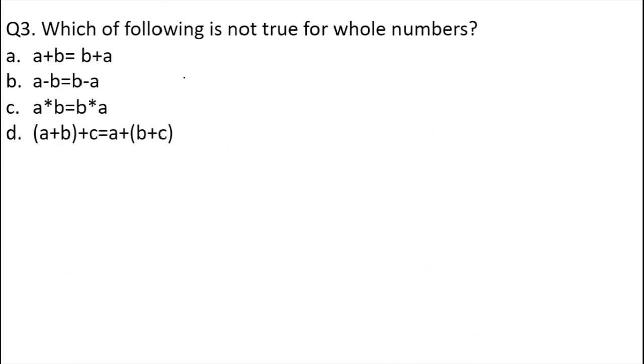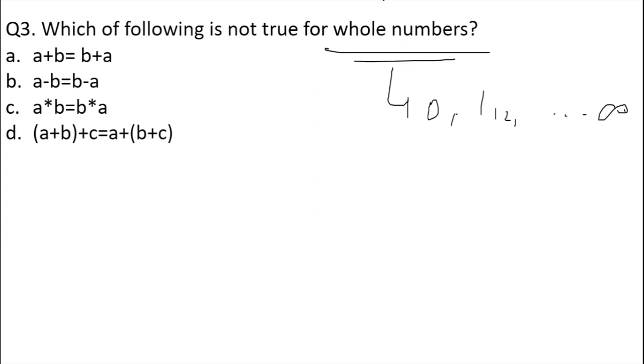The next question is, which of the following is not true for the whole numbers? Now, we know what whole numbers are. The counting numbers starting from 0 are whole numbers: 0, 1, 2, 3 up to infinity. So they have asked us which of the following is not true regarding the whole numbers.